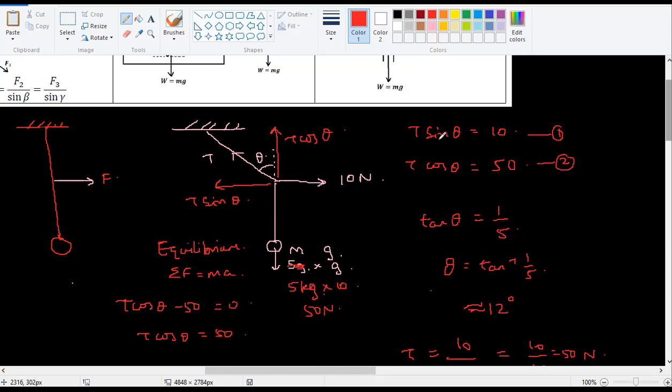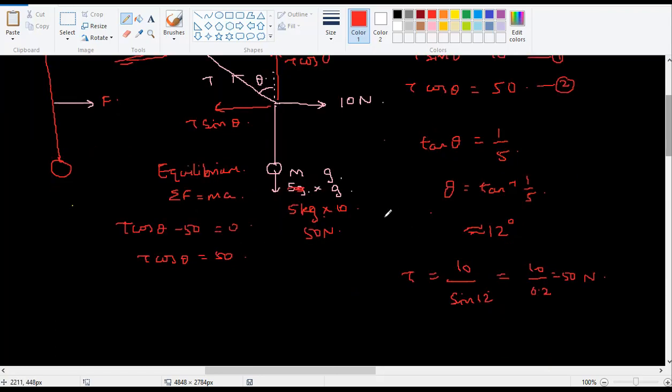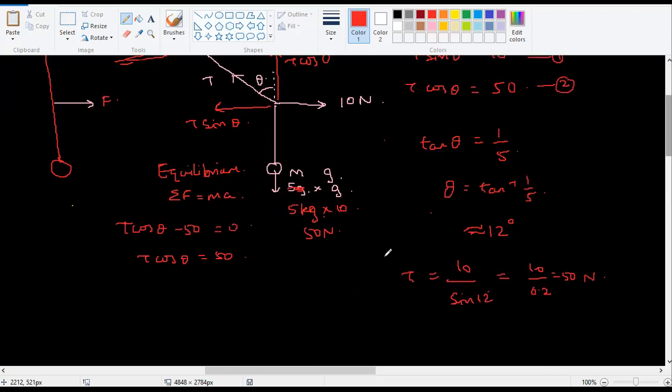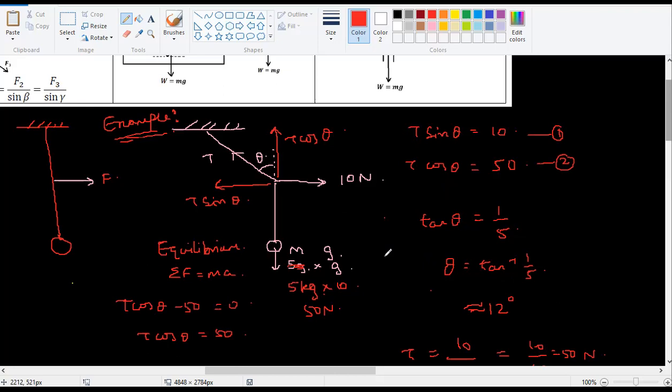Any questions? Anybody? This is an example problem. I did not use the same numbers, but you can do the example based on this logic. Anybody not following anything? Very simple. Please ask me if you have any simple doubts. Okay.